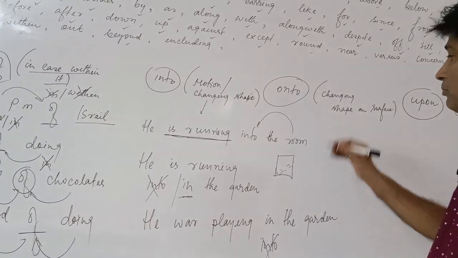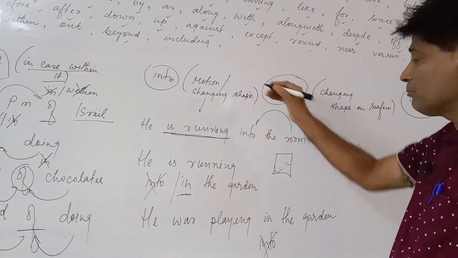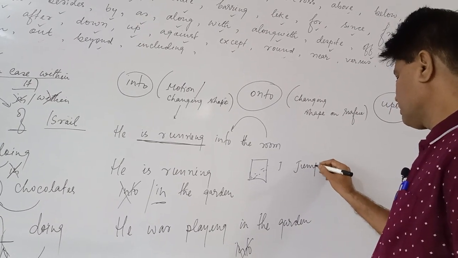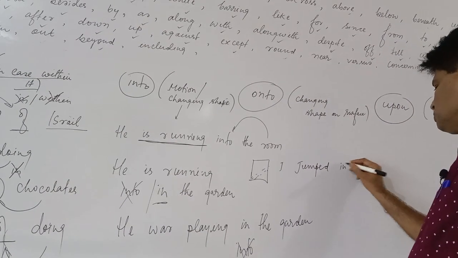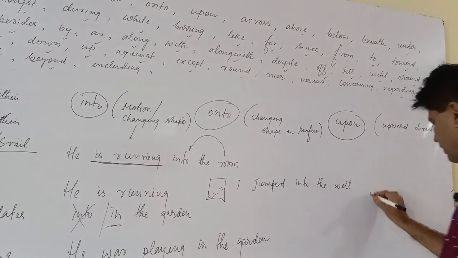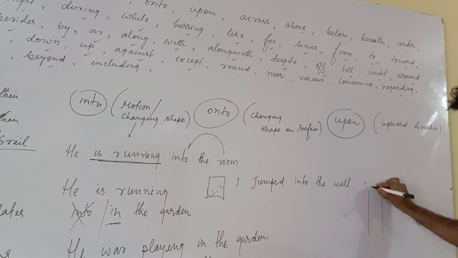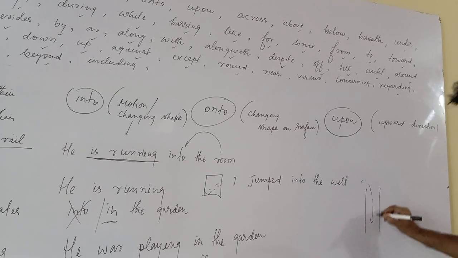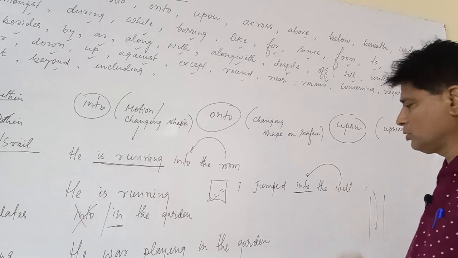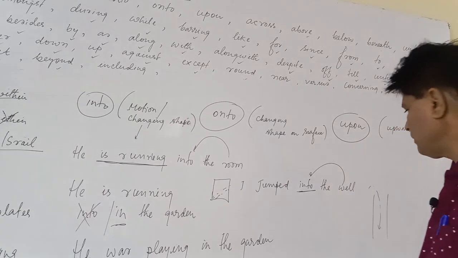But in the case of changing shape or motion, I jumped into the well. When you are jumping, you are going downward. In the case of a downward condition, we have to use into. I jumped into the well, right?